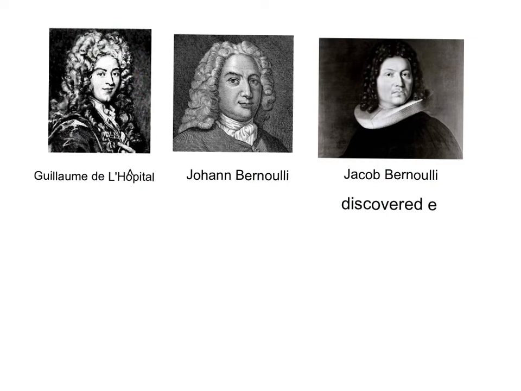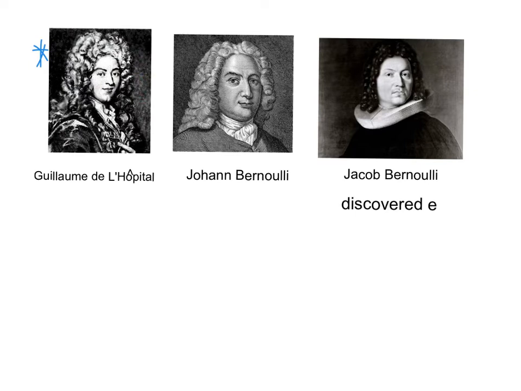Okay, so a little history lesson. The rule we're learning about today is called L'Hopital's rule. So that's this guy, a rich guy, and he wasn't very good at math. And there were the Bernoulli brothers, on the right. Jacob Bernoulli was super famous, really well known as a famous mathematician.